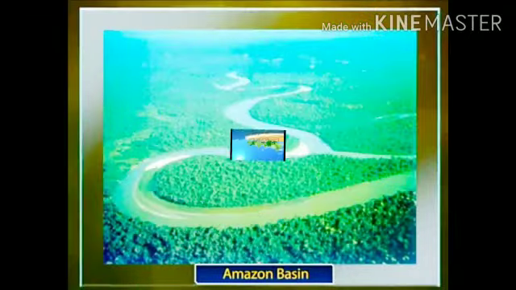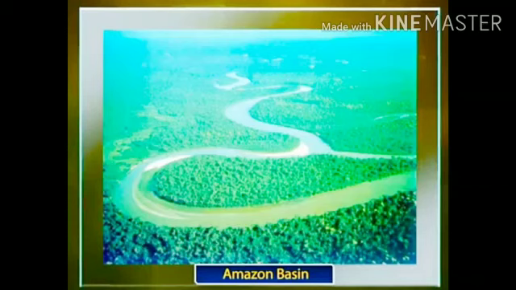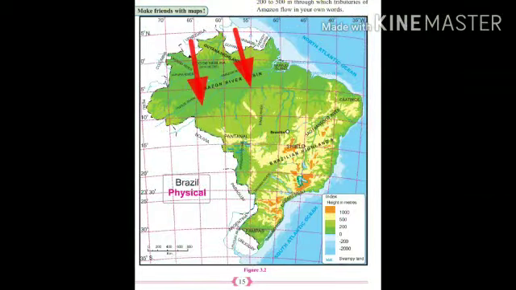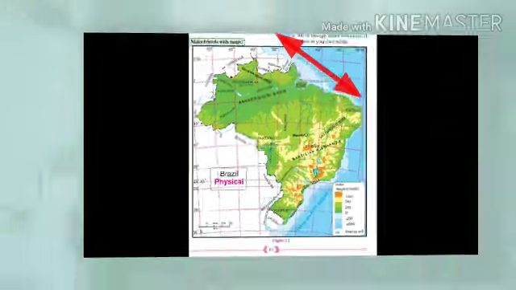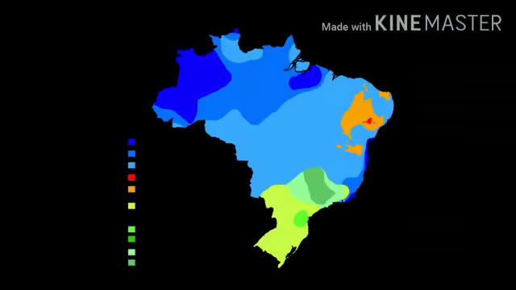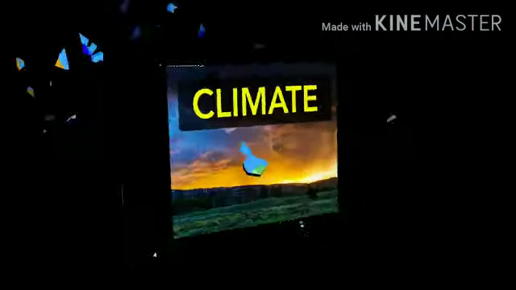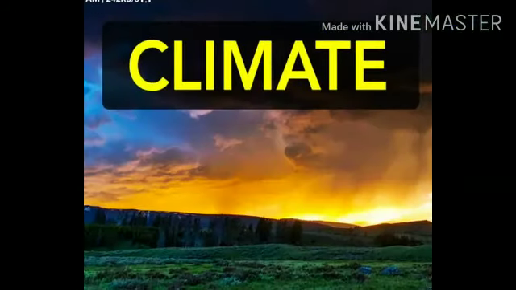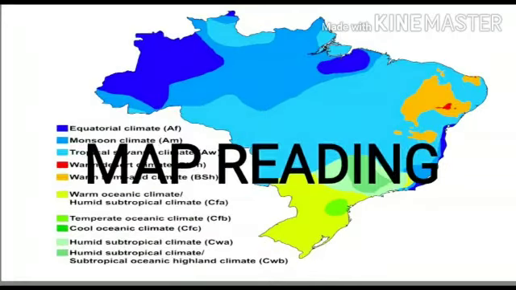The Amazon Valley receives around 2000 mm of rainfall, while the northeastern coast receives 1000 to 1200 mm of rainfall. So, here we complete the climate of Brazil. I guess you have understood the fourth chapter of geography, the climate of Brazil. Now, let's continue with map reading of Brazil.